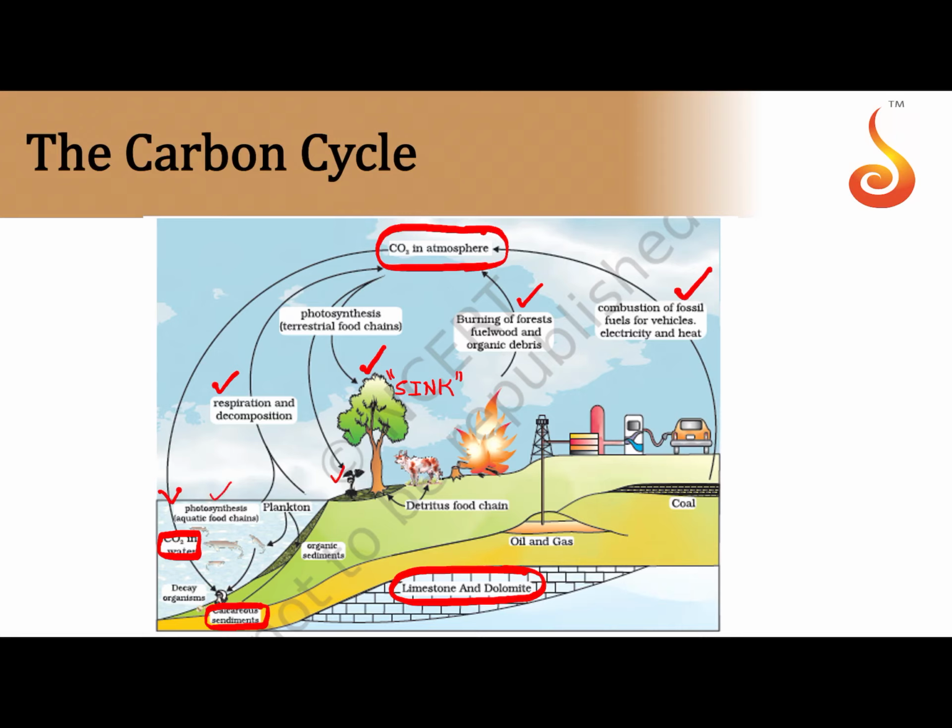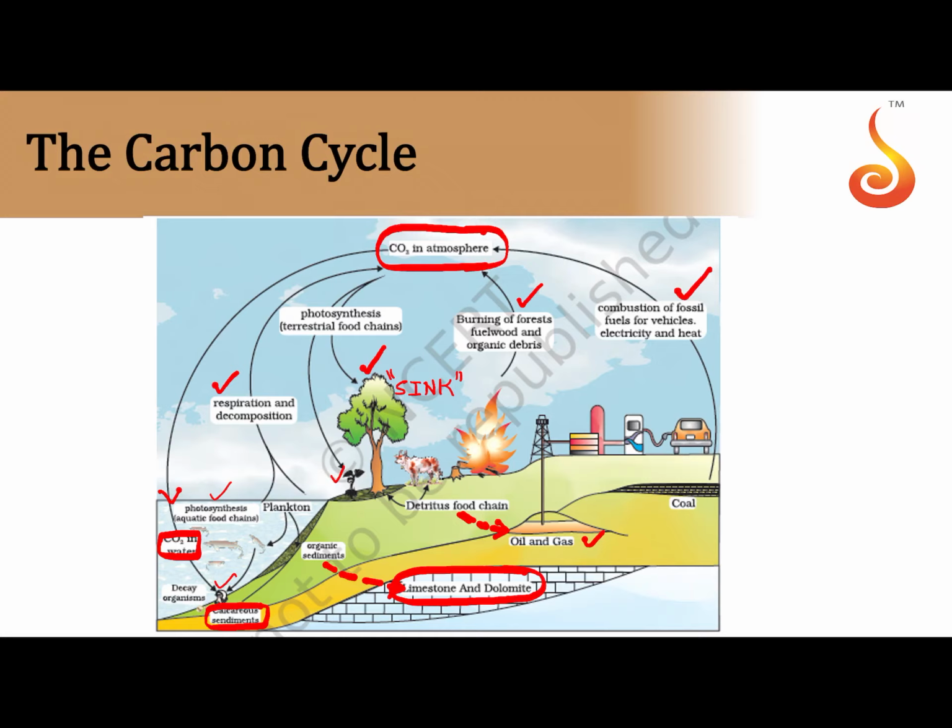or it is stored in the photosynthetic forms, or it is sinked in the calcium carbonate shells of these mollusks, which again can be sent back into a second reservoir like calcareous sediments when these animals die and their bodies get decomposed, and the carbon is sent back into the calcareous sediments. And finally, from the sediments you can see carbon gets locked up in the form of limestone and dolomite, and over the years the dead and decaying organic matter that gets compressed in the earth's crust gets stored in the sink, which gets converted into fossil fuels like oil and gas, whose benefits we reap by harnessing them, by harvesting them from the earth's crust.